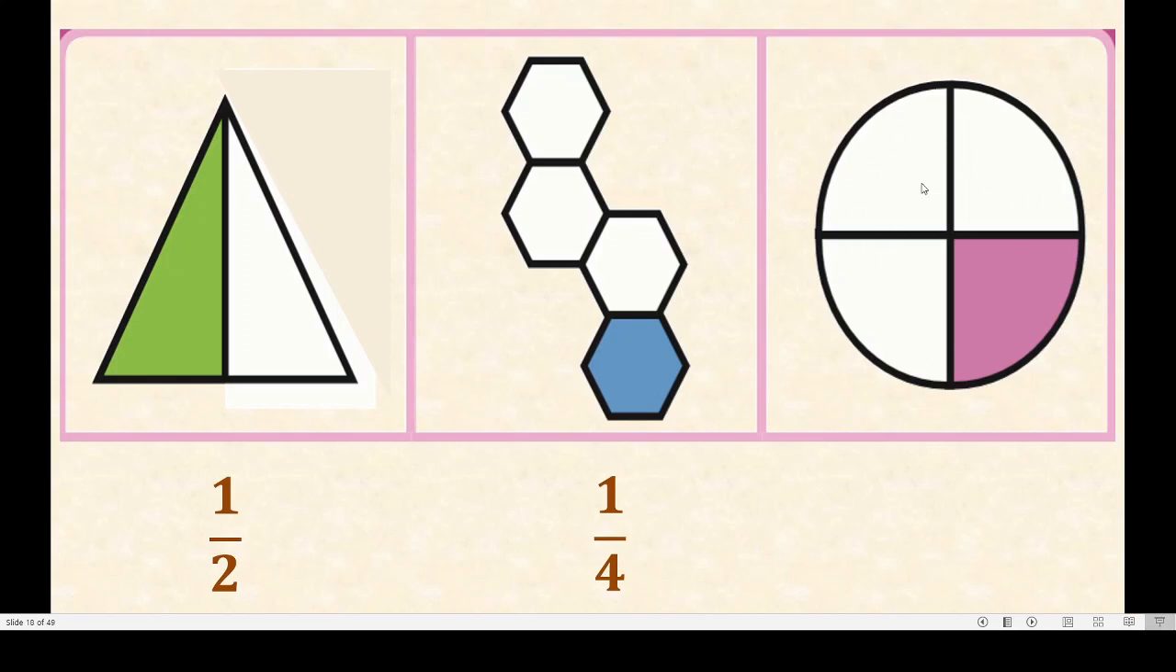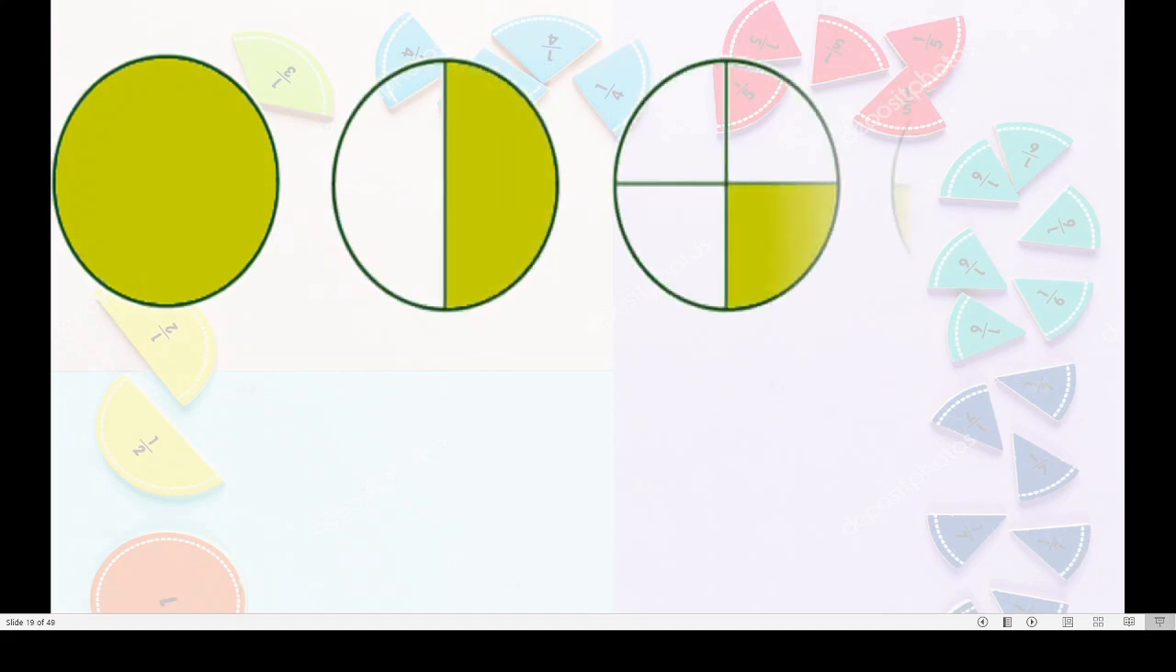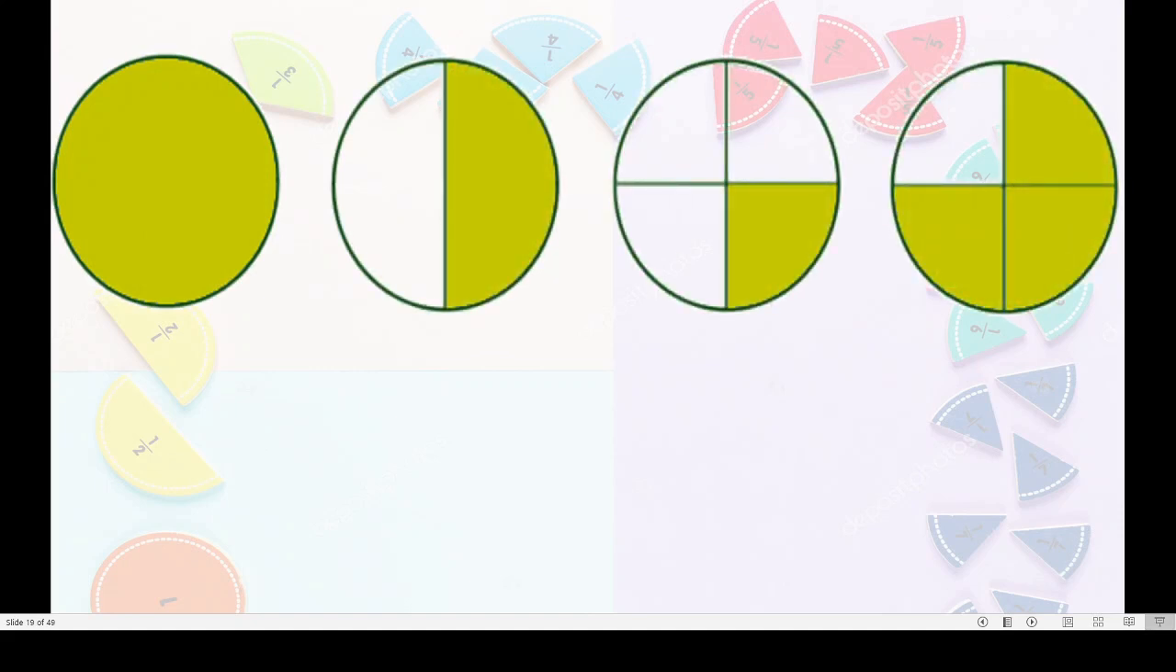Here, this is a familiar figure. The answer is 1 upon 4. Isn't it? Very good. Come on, write the answer. This is 1 whole. Isn't it? And this? Yeah. 1 by 2. Very good. 1 upon 2 or 1 by 2.